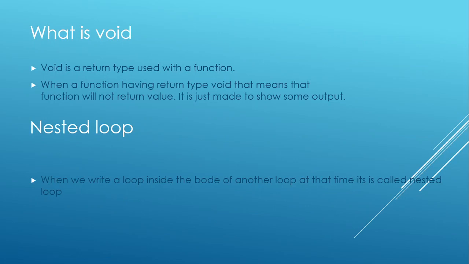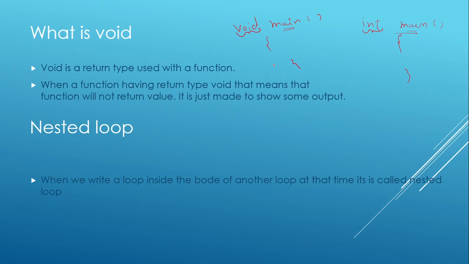Now come to the next question. We use something like void main. Some people use void main as the main function, some use int main. Both are perfectly fine, neither has any issue. It is compulsory that when you are creating a function, you are supposed to add a return type before it, which is the type of value that particular function is going to return. So if I want my function to do only some calculations and just show the output, we are not getting any value back from the function.